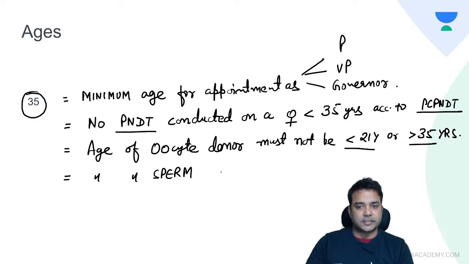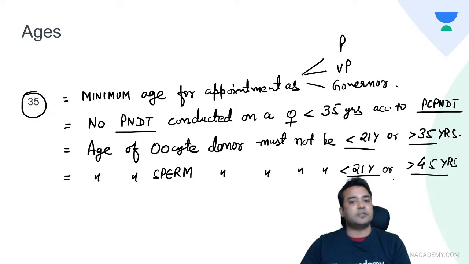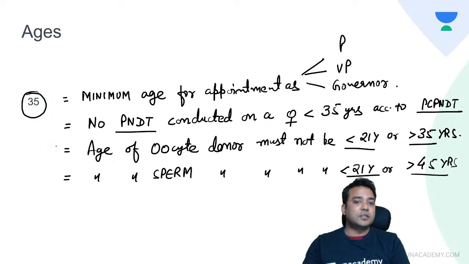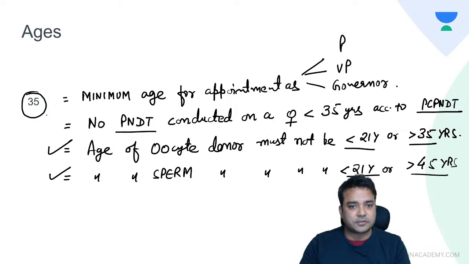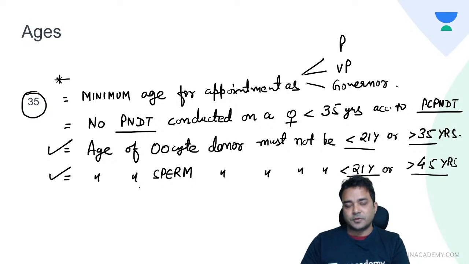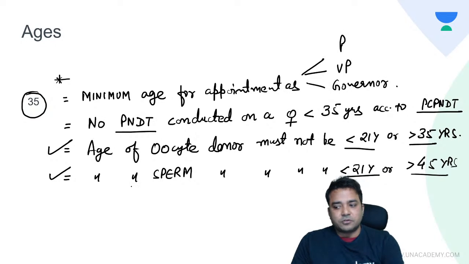What is the age range? So it must not be less than 21 or more than 45 years of age. So 21 to 45 is the age of sperm donor. For oocyte donor it is 21 to 35. These are the new areas from which new questions will be framed in upcoming exams. Okay, and these are important viva questions also. So this is the medico-legal importance of your 35 years of age.